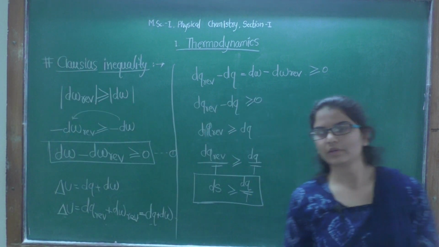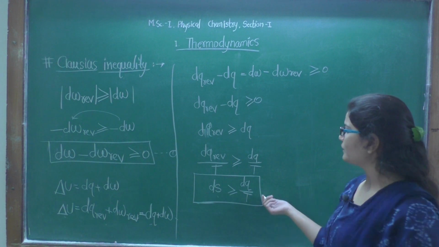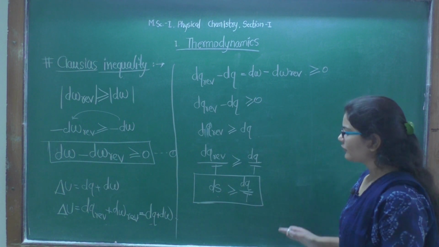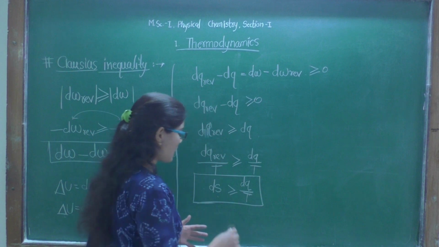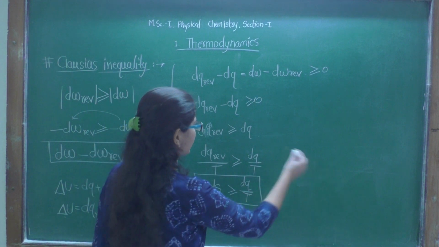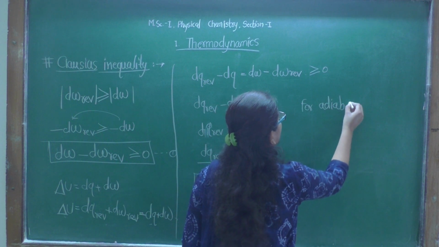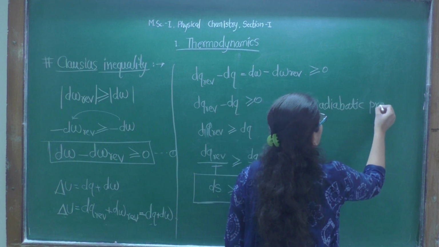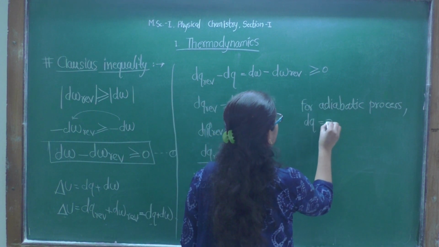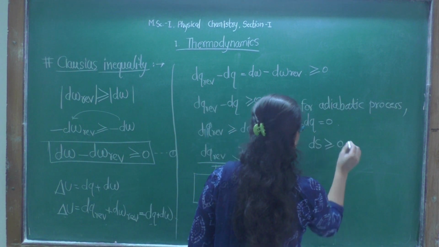What it says is that change in entropy will always be greater than or equal to heat absorbed irreversibly upon temperature. And if the system is isolated, for an adiabatic process, what will happen? dQ will be 0, and therefore dS will be greater than or equal to 0.